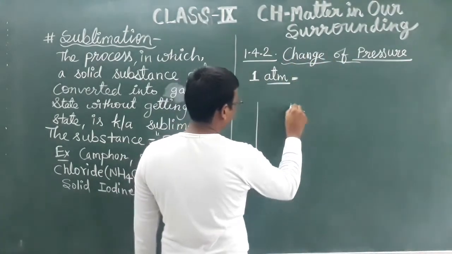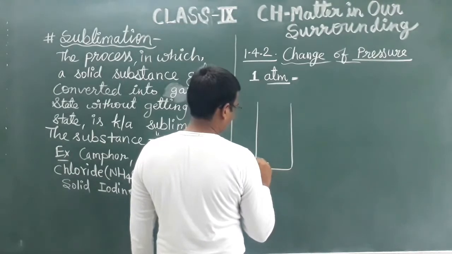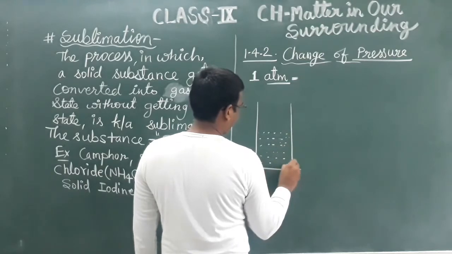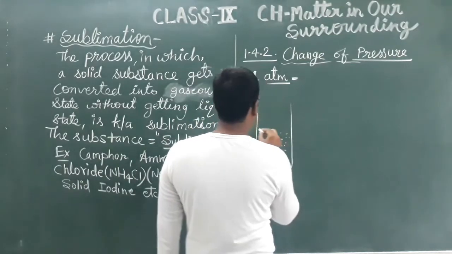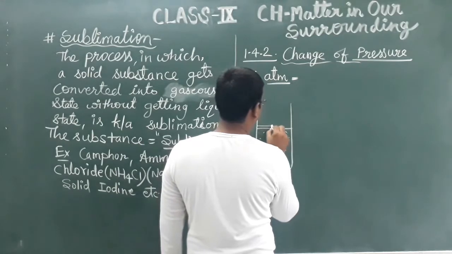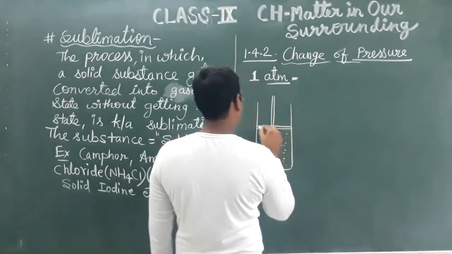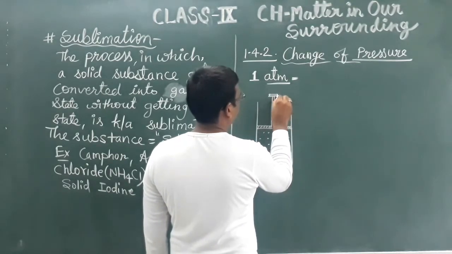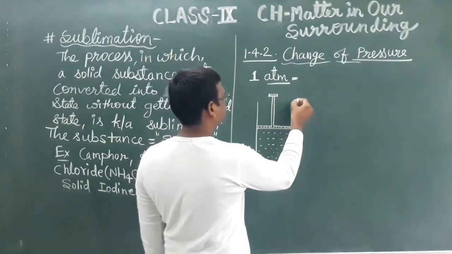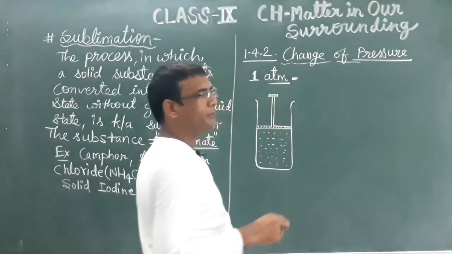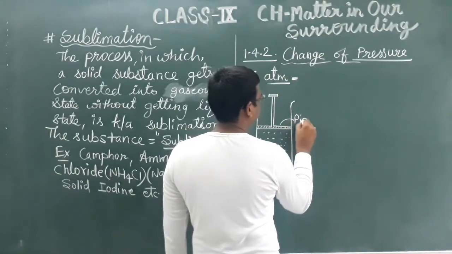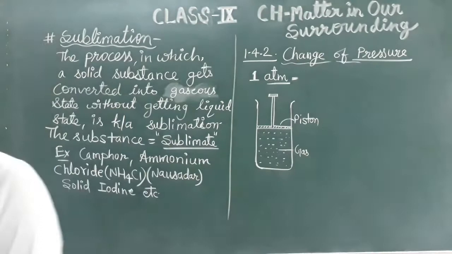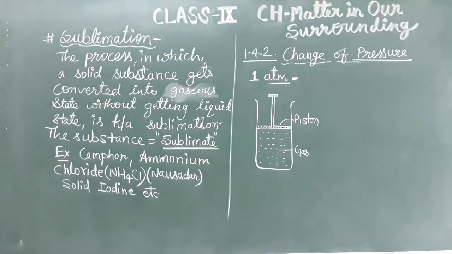For this we need one cylinder. In that cylinder one gas is there, and one piston is there. What is this? Piston, and this is a gas. It may be any gas. We are not saying any specific gas. Gas is kept in a cylinder.